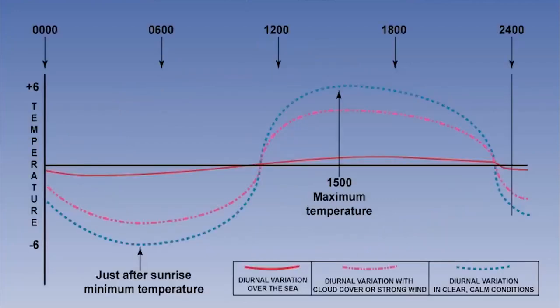The sea surface temperature takes a long time to react in terms of warming and cooling. Here we see the fact that there is very little diurnal temperature variation of the sea when compared to the land. Look at how the variation over the sea is different to that over land. This is because the sea has a large specific heat capacity. This means that the sea requires more energy to raise the temperature by 1 degree than the land does.